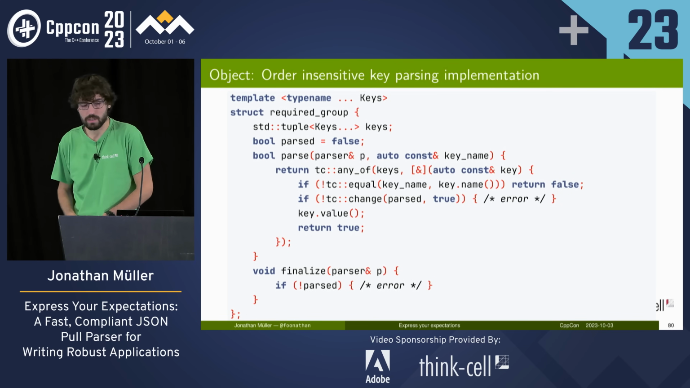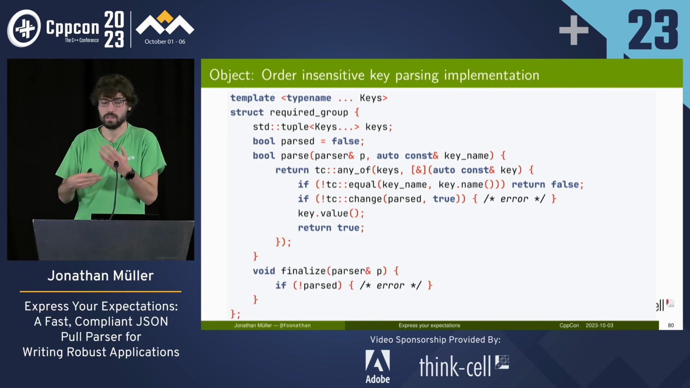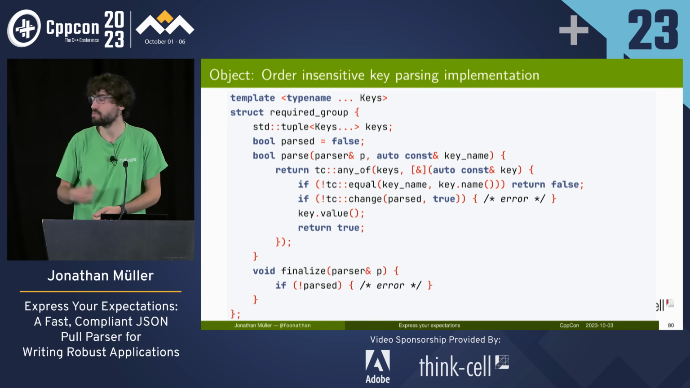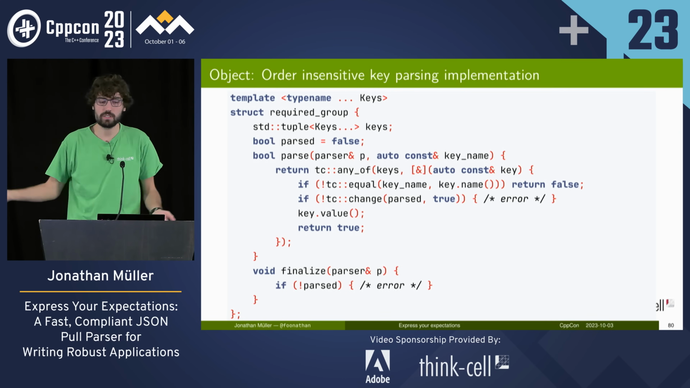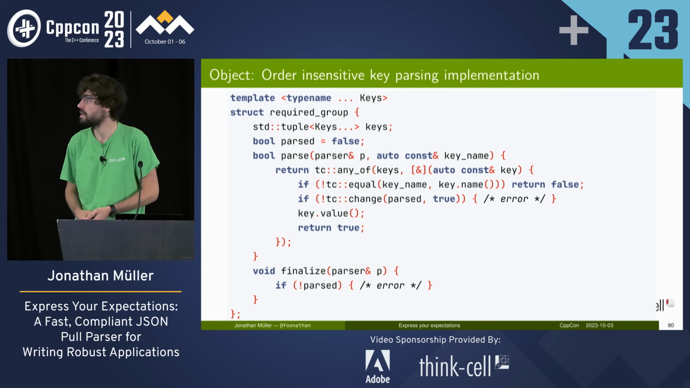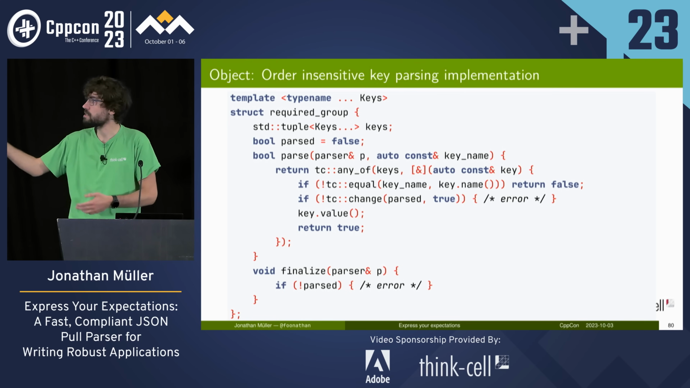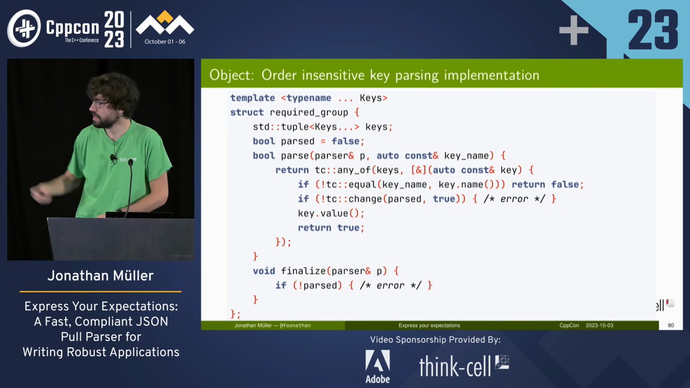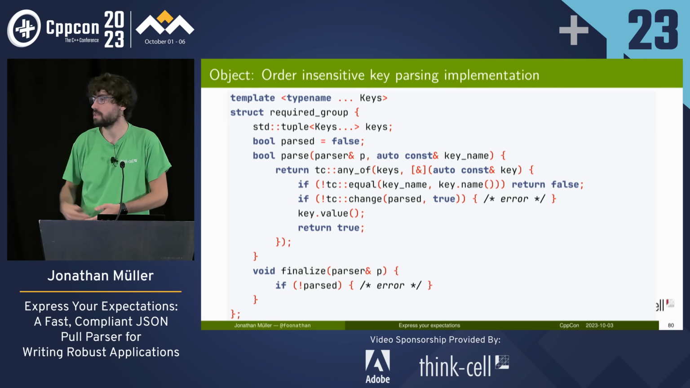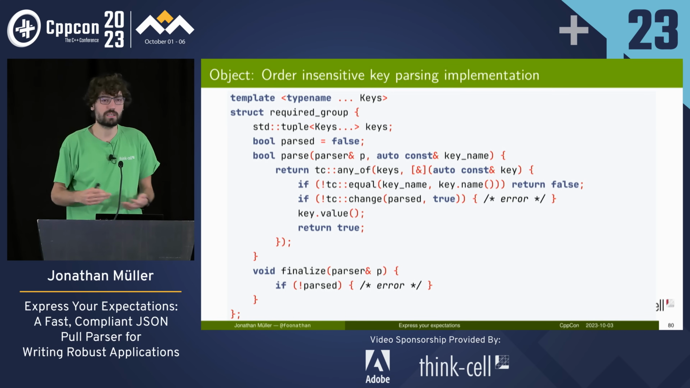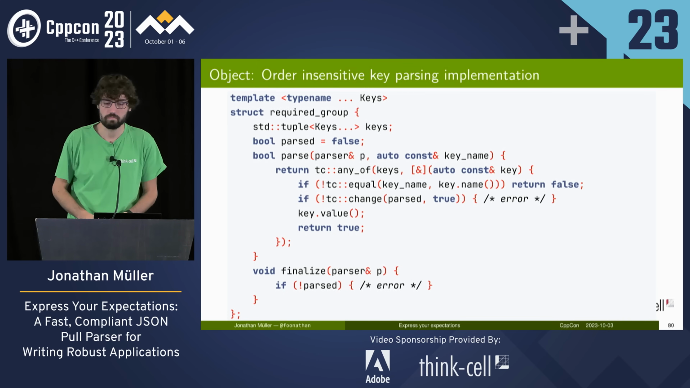So this is the group for required. We store all the keys, which is the pair between the name and the lambda. Then the parse function gets invoked with the key name we've just seen, and checks whether we matched any of the key names provided. If so, we invoke the function to do the actual parsing. If we matched multiple times, then that is an error. And in the end, in finalize, if we never matched, then that is also an error, because one of those keys was required. The optional group implementation is the same. We just do nothing in finalize.